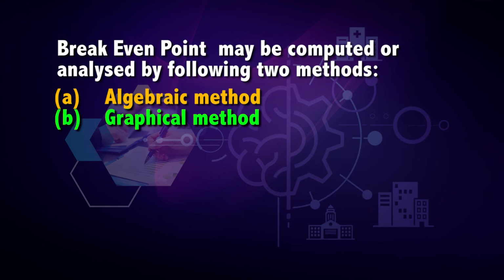Point number 2 is graphical method. Break-even chart is a graphic presentation of break-even analysis. The chart is represented by sales line and the total cost line, and the point they intersect is break-even point. This chart also shows the profit and loss at various levels of output along with break-even point.